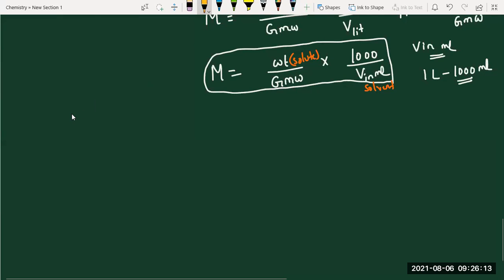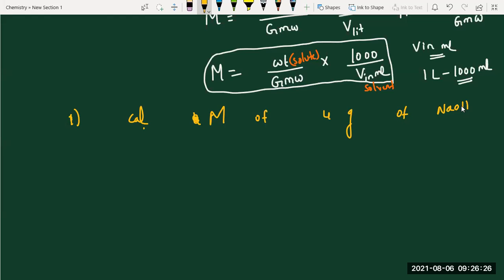Very easy question which is frequently asked. Calculate the molarity of 4 grams of NaOH present in 100 ml of volume, or else 250 ml of volume, or else 500, whatever it may be. So what is the formula? Molarity equal to, boys, tell me what is the formula?